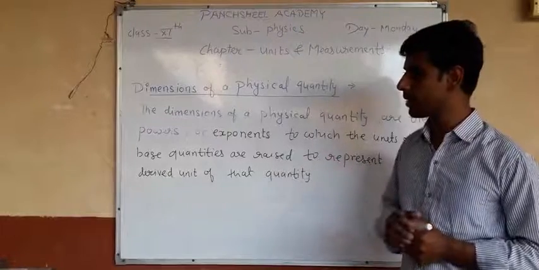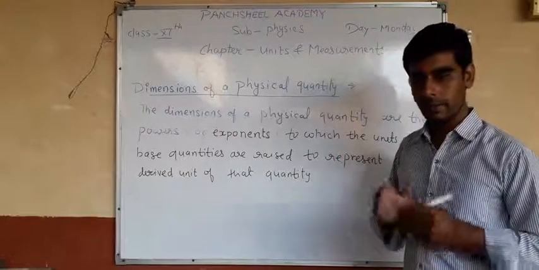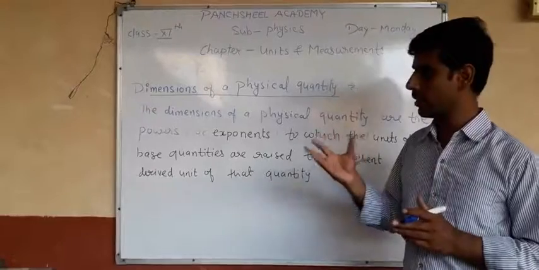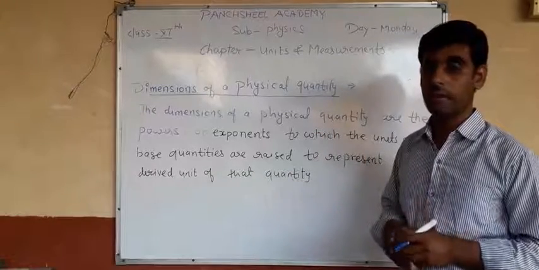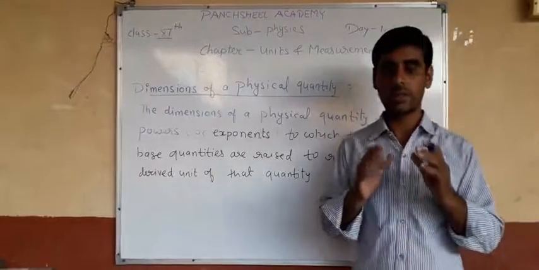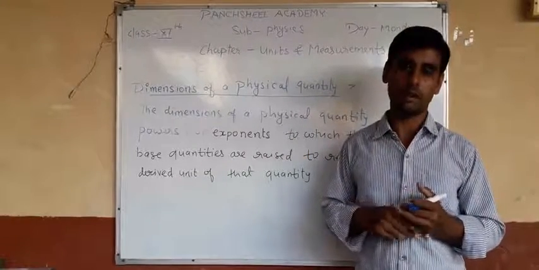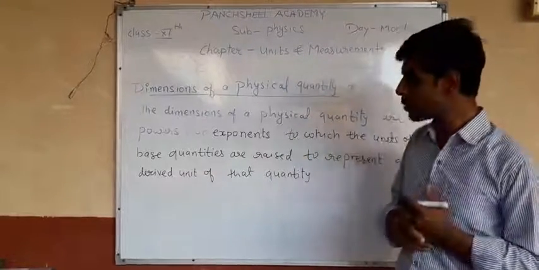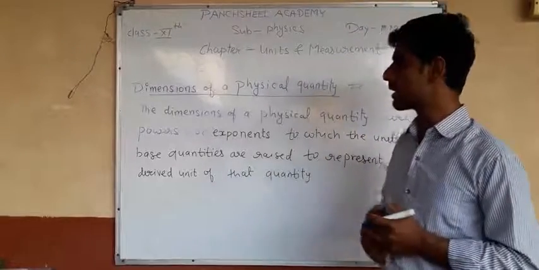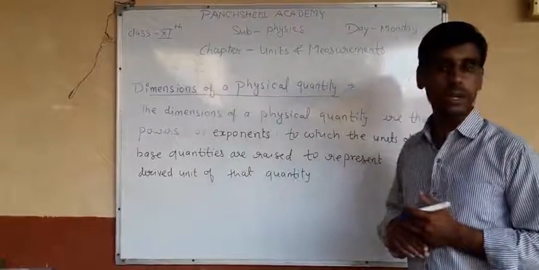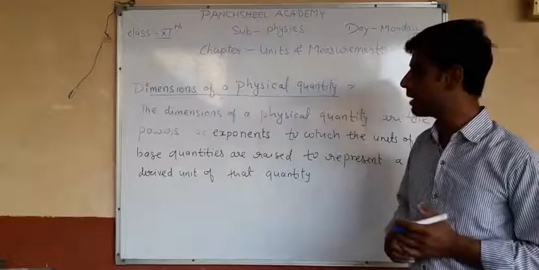Whatever quantity you are given, you must write down its dimension formula. So what is the dimension of a physical quantity? This is very important.